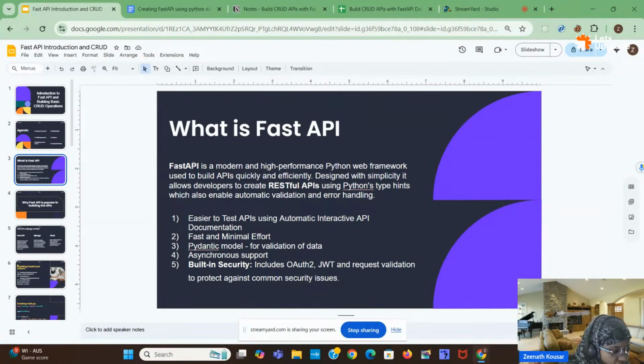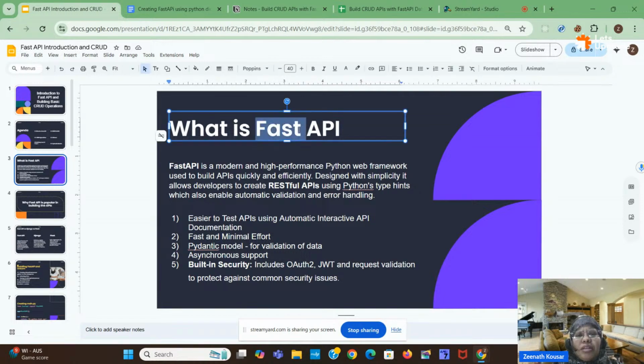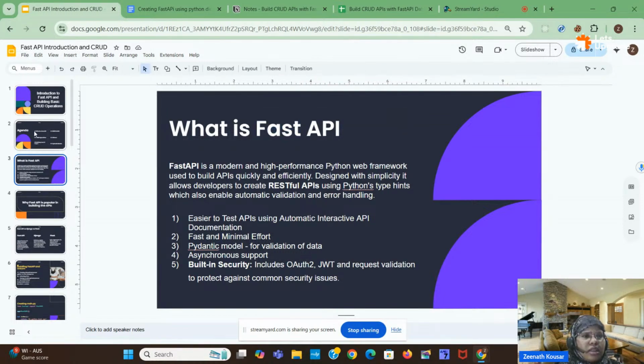Next, what is a fast API? Okay, what is a fast API? Fast API is a Python framework, Python backend framework. So here we are developing the backend part, backend API, like data. We will create some data in the backend. Okay, and we can connect it with database as well. So fast API is a Python web framework.